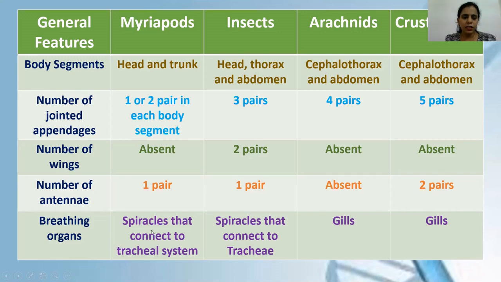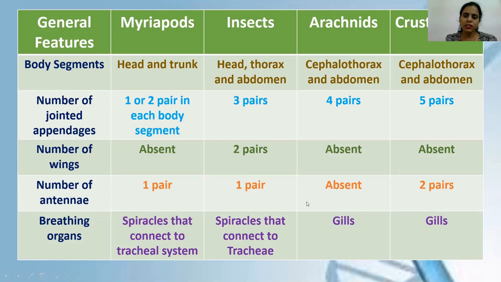Breathing organs. In myriapods, spiracles are present, which are connected to the tracheal system. In the same way in insects, spiracles, that means small holes, are present on the ventral side of the body, from which air enters the body and gets connected to the tracheal system. In arachnids and crustaceans, gills are present. These gills help in inhaling or exhaling the air.